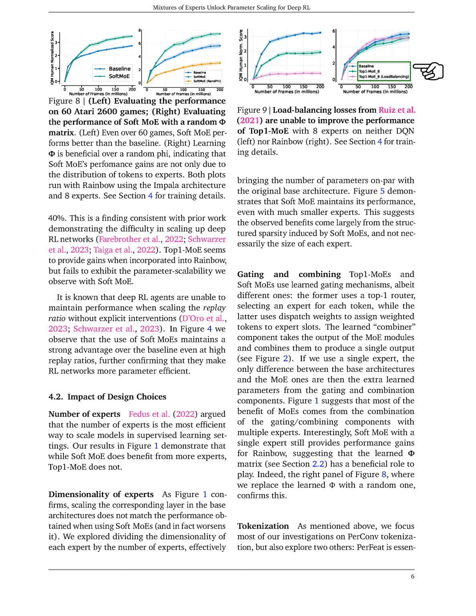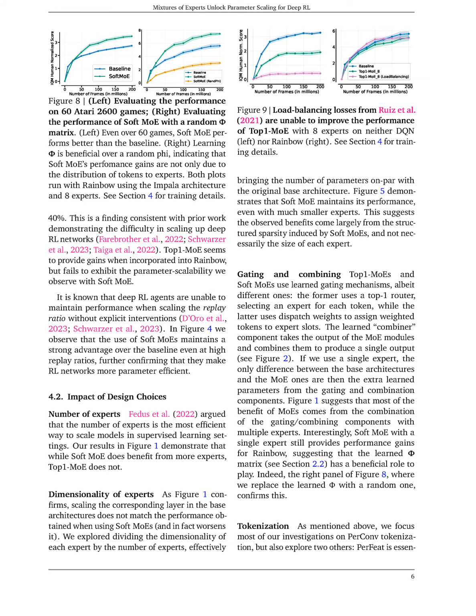Our findings suggest that the majority of the benefits from MoEs stem from the synergy of the gating and combining components with multiple experts. Interestingly, even a single expert SoftMoE configuration yields performance improvements for Rainbow, indicating that the learned matrix plays a beneficial role. This is further confirmed by our experiments where replacing the learned matrix with a random one resulted in different outcomes.